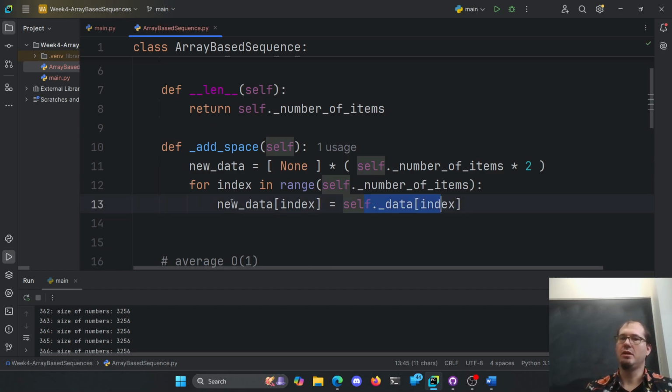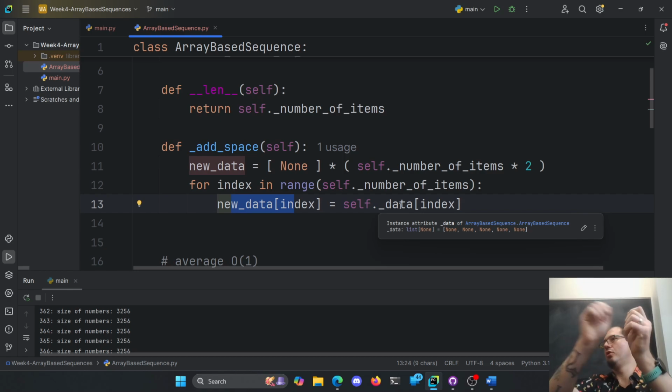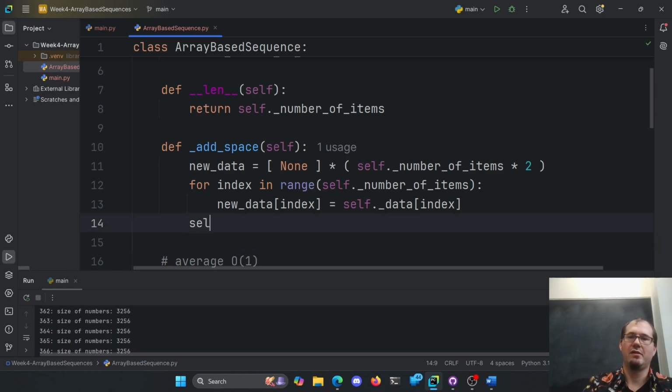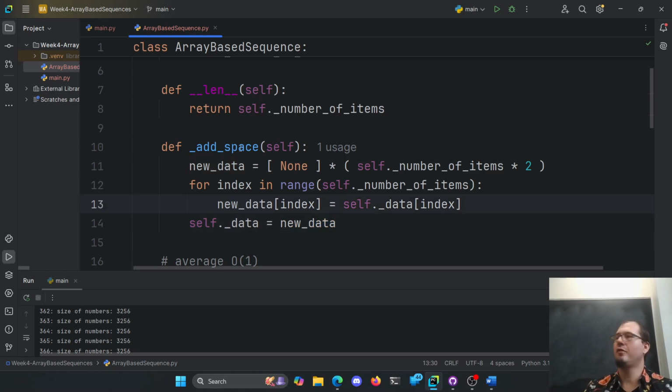Go from the old one into the new one, for every item we have, right? When we're done, then we can say self.data equals the new data, right? Get rid of this old one here. You now are the new one. Right? Here's the new list I just created in memory. Boom, we've added space, we've doubled, right?